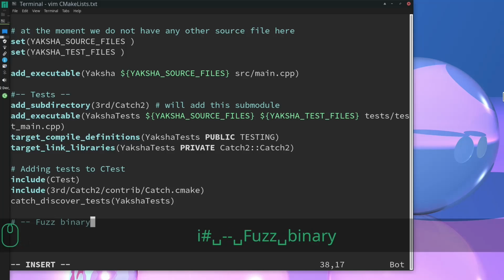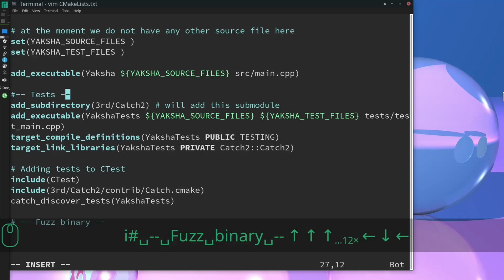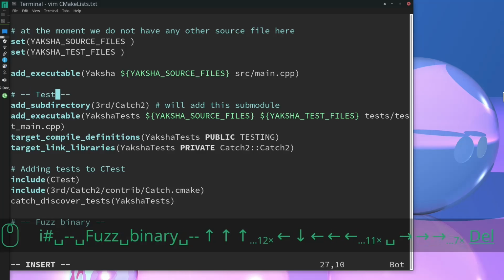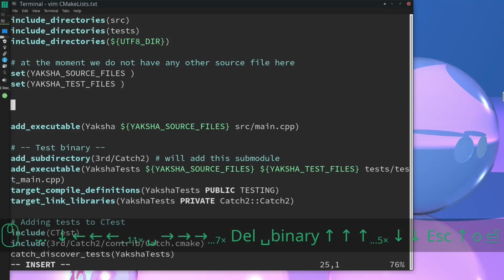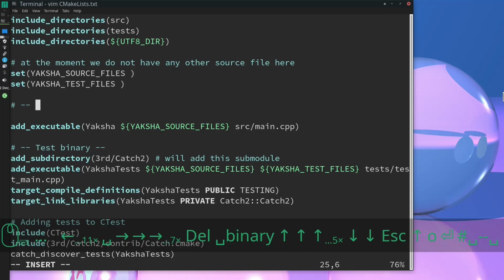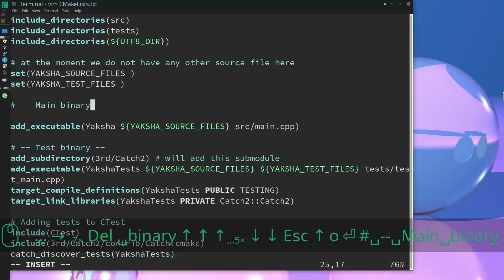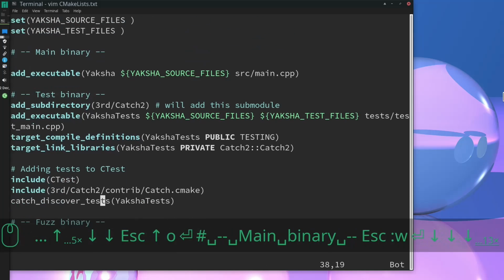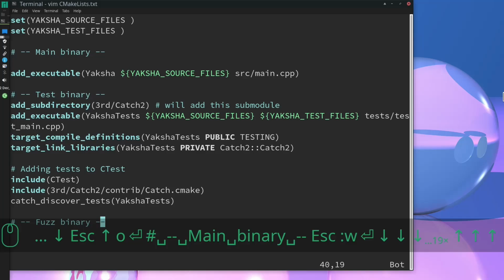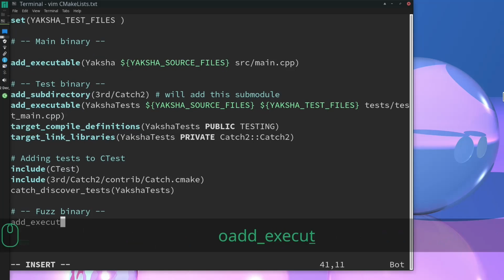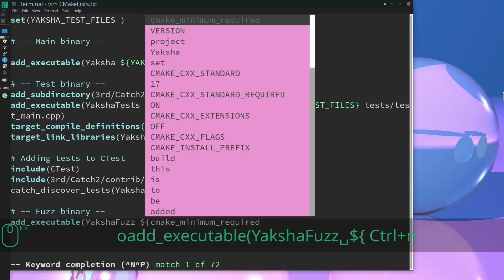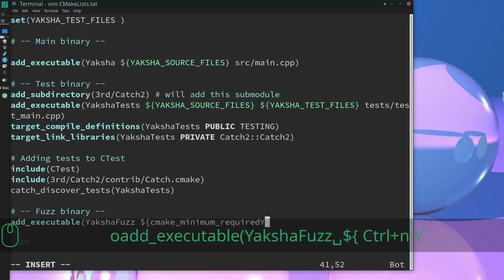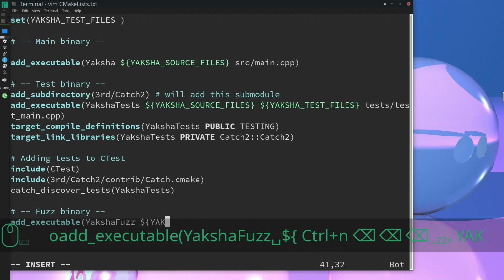Now we are setting up the fuzzer binary here. All right, let's clean stuff up a bit. Okay, yeah, that is going to be the main binary. All right, stuff looks good. Come on down and let's create the first binary. Good. So the first binary is going to be like the main binary. The only difference is we are going to give it fuzzily generated input. Oh, I think I typed something wrong. Let me delete that. All right, there you go.